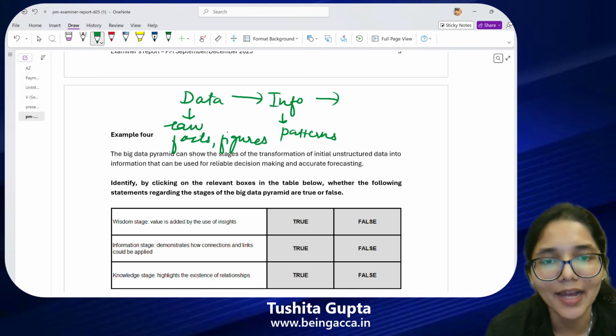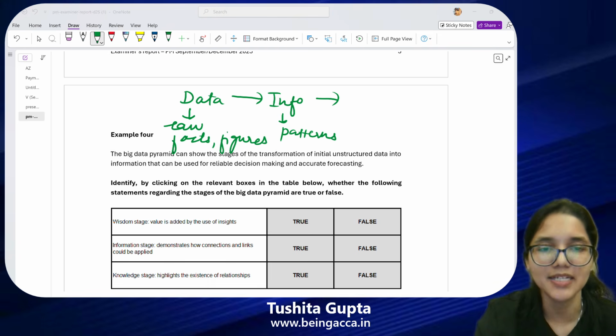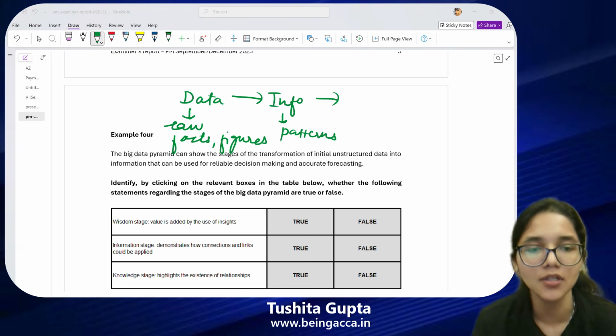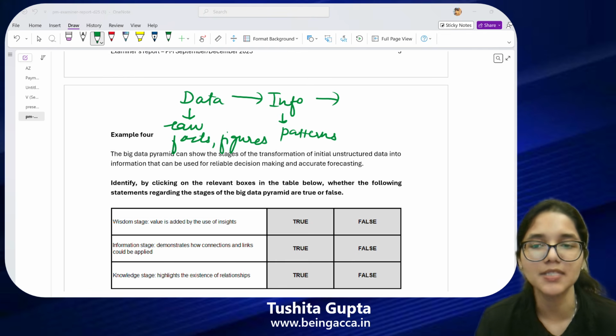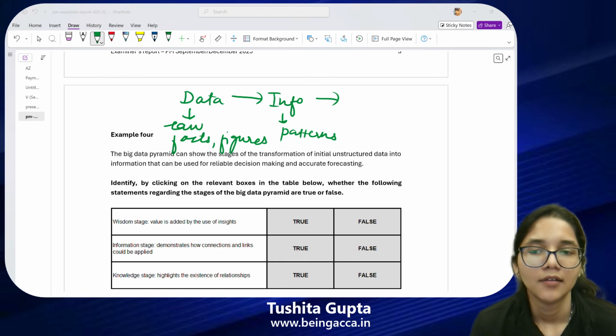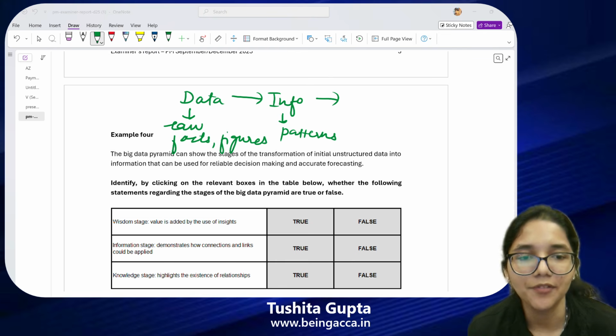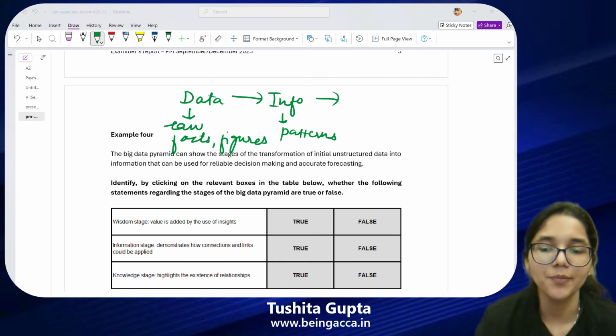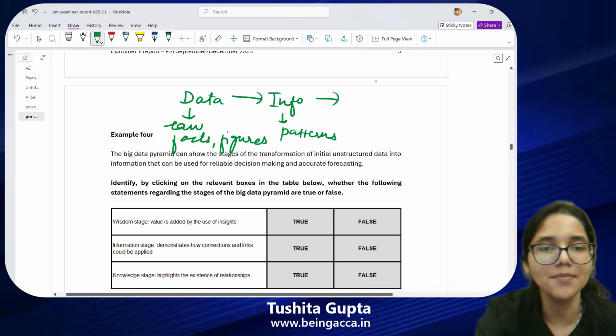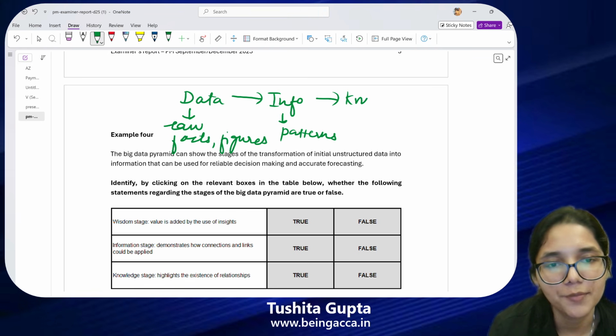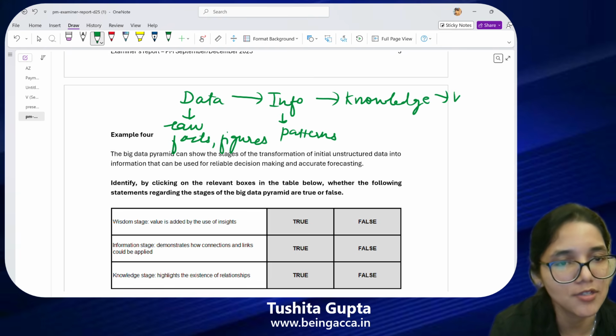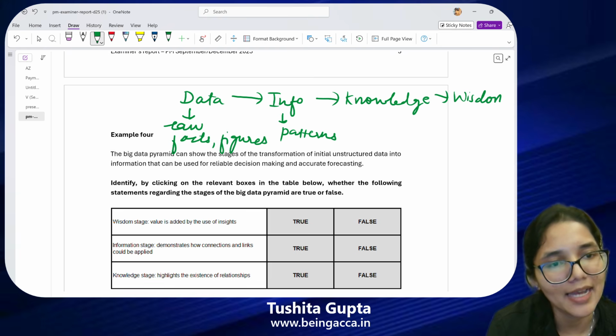Then once I have information, I further process it. What does it become after I have processed information? Can you guys tell me which stage comes next? First, data is converted into information. Then what does information become when you further process it? Yes, information becomes knowledge. And the last stage, after knowledge is also processed, we call wisdom.